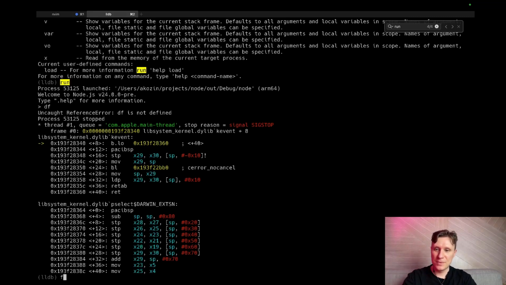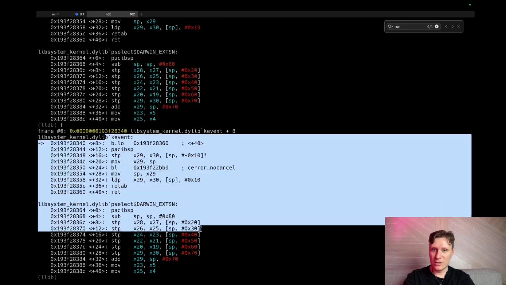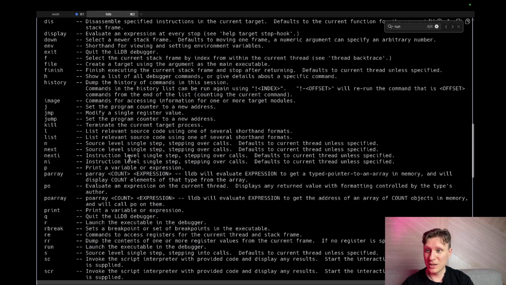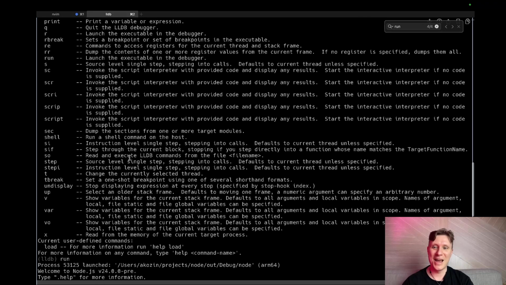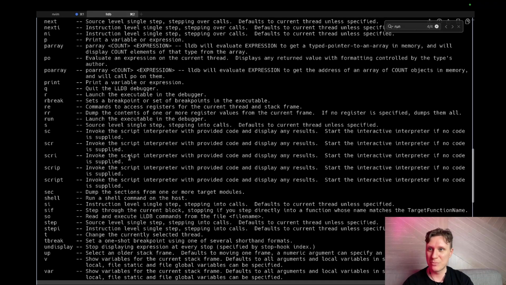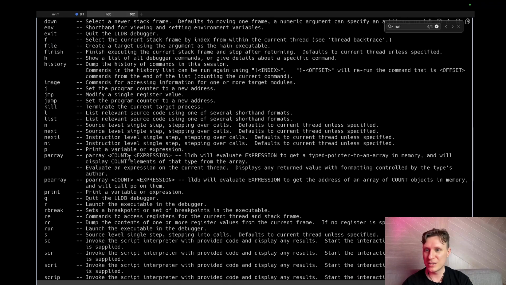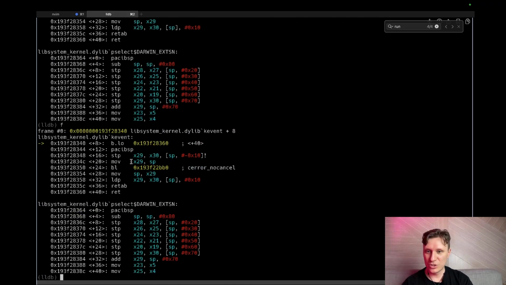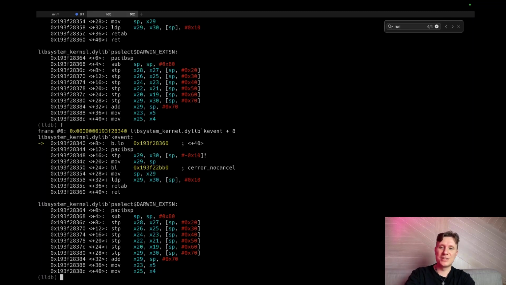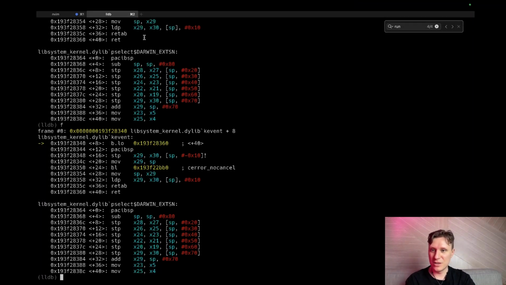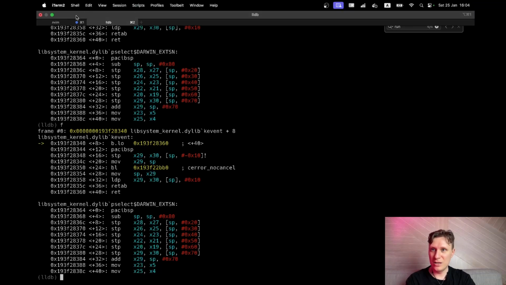So yeah, this is LLDB. We can check code around. This is ARM64 assembler. We can search basically anything about our program. We can set breakpoints, jump to stuff, trace something. Lots of cool stuff, but it's not really convenient. I need to type things to get it to do something.